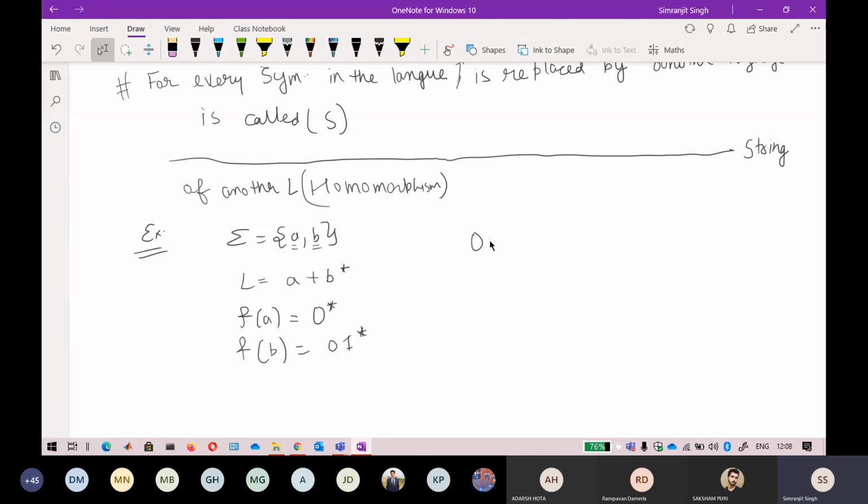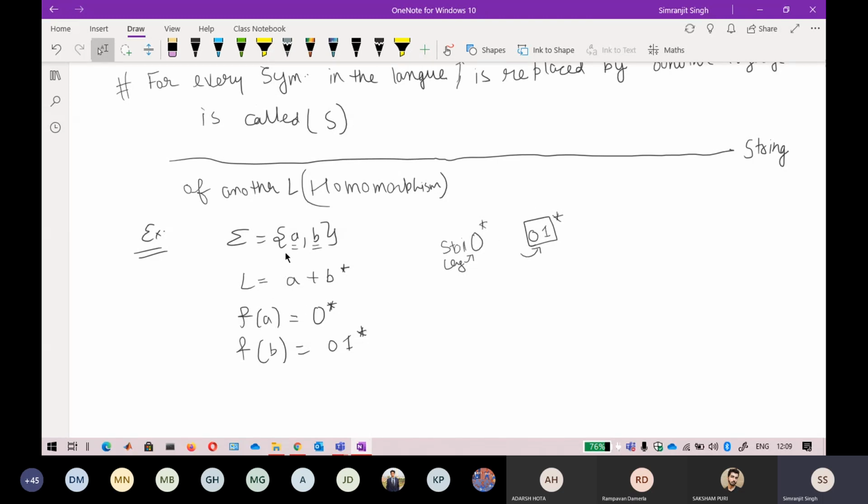A single 0 is a string, but if I raise it to the power of star, it becomes a language, because it represents a lot of strings. Similarly, 01 is only one string, but 01 star represents many strings. Remember, a set of strings is called a language.